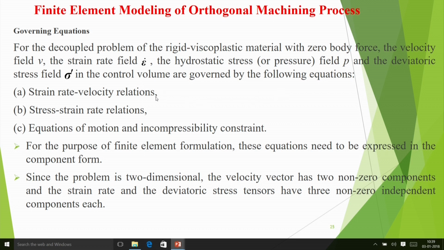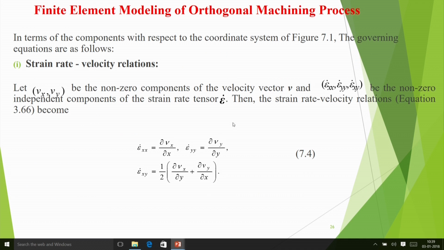We have the strain rate velocity relation, then the stress strain relation, then the equation of motion and the incompressibility constraint. Now these equations need to be expressed in component form. The velocity vector has two non-zero components, and the strain rate and the deviatoric stress tensors have three non-zero independent components each. So what are these equations?